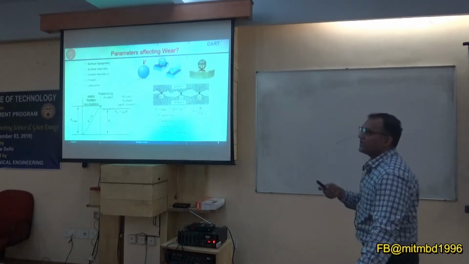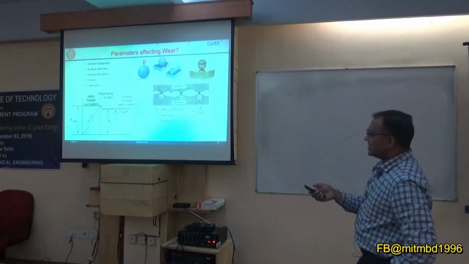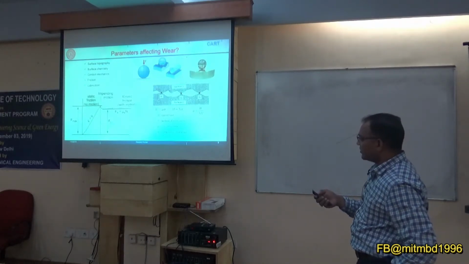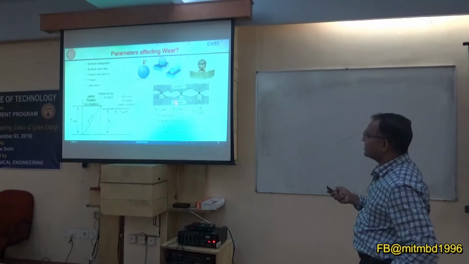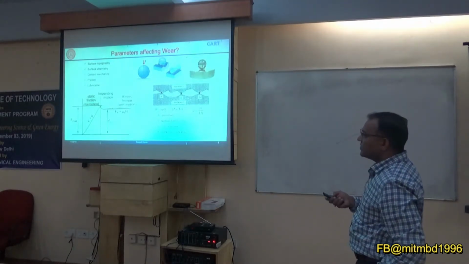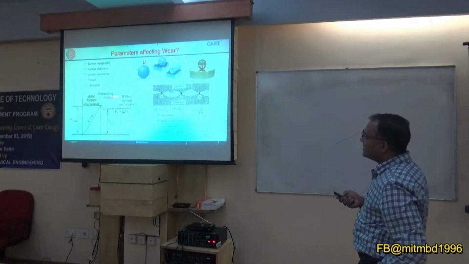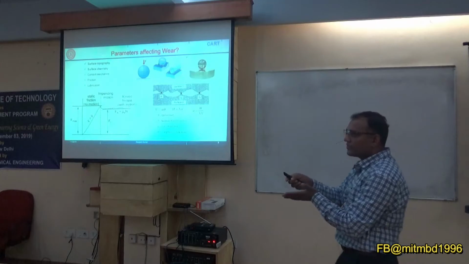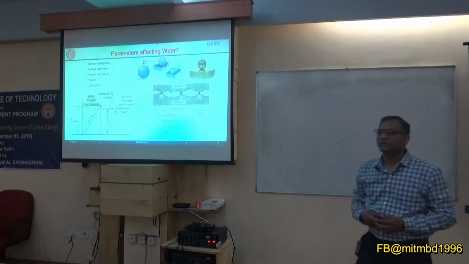But there will be some point when your sliding force, or the stress you are applying in lateral motion, is higher than the yield strength of this junction. So you are able to break the junction. When you break the first junction, it will immediately come down, because the requirement of force for the lateral movement is reduced.